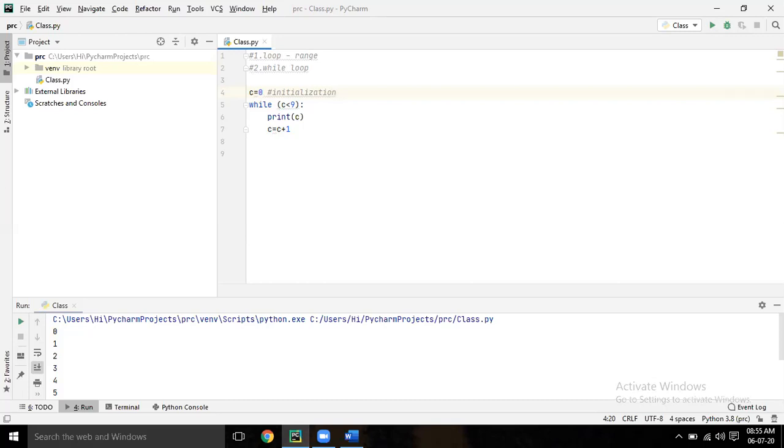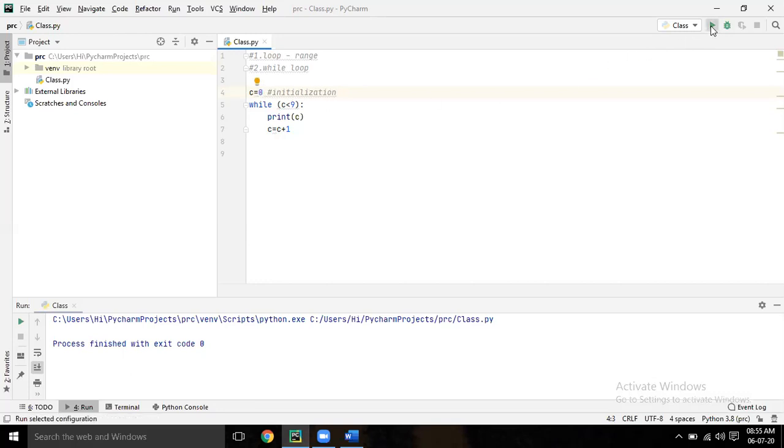Now let's say the value of C equal to 9. It came to 9. So 9 is smaller than 9? No, it is equal to. So it won't go inside. It will stop here. So the loop will continue till this condition. This is called condition.